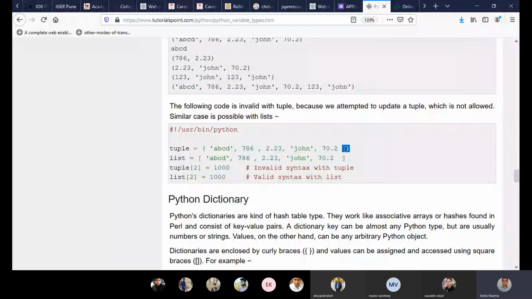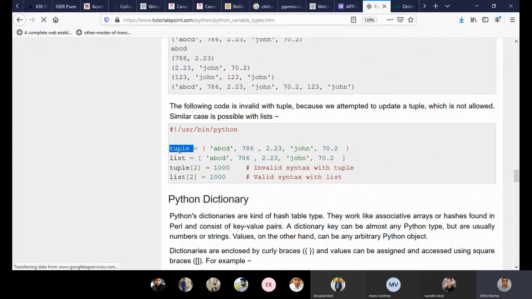Similarly, list is also any xyz name, and we are giving list type of data here because this data is in square brackets. Okay, so these two are the names that you have given. You can give any names here. List and tuple are not keywords here.